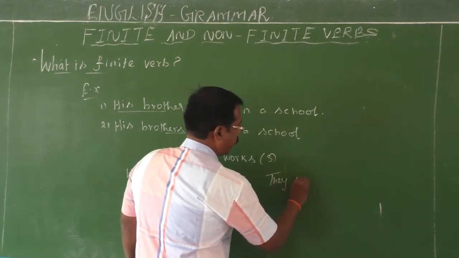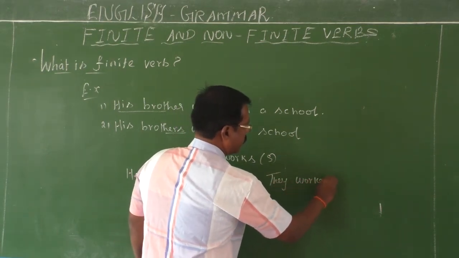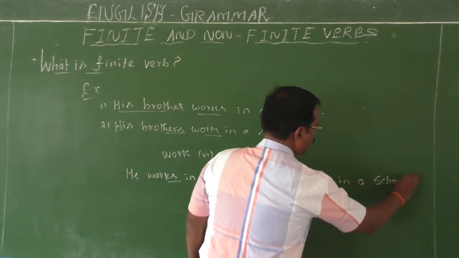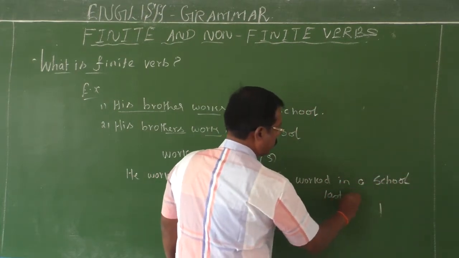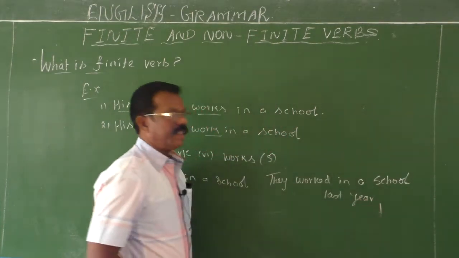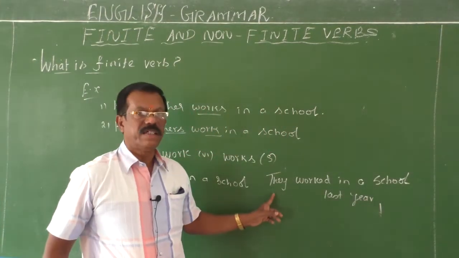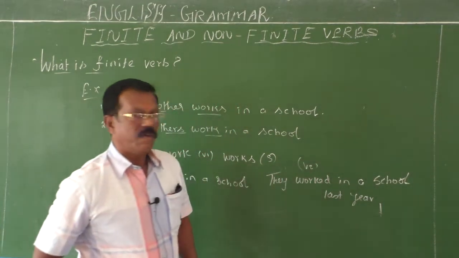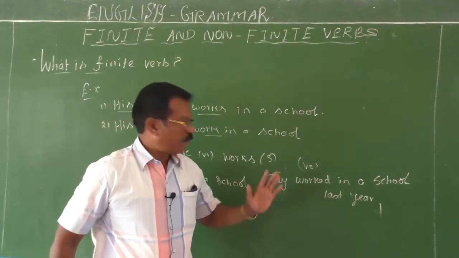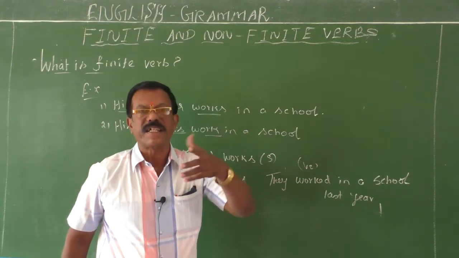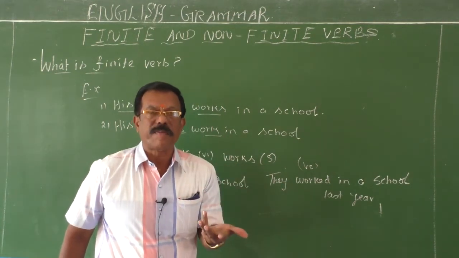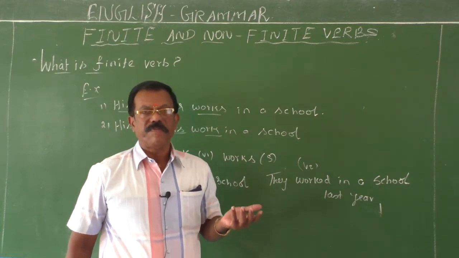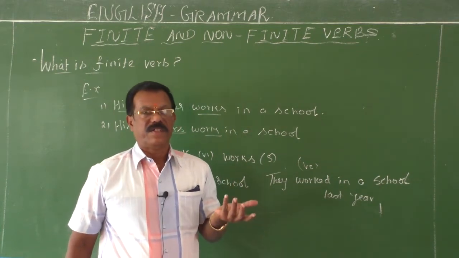They worked in a school. They worked in a school last year. See the sentence: They is the subject, worked is V2, the past form of the verb. Here the finite verb worked shows the tense. What is the tense form of the verb here? Past tense. So a finite verb agrees with the subject.